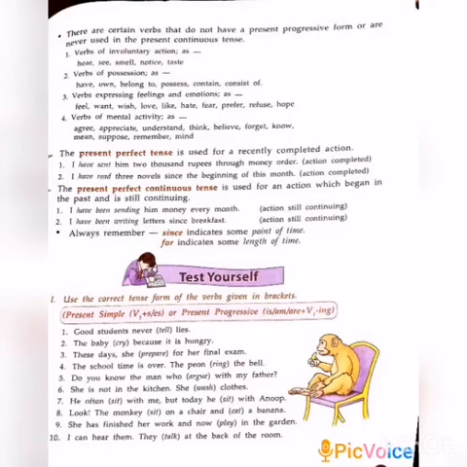There are certain verbs that do not have the present progressive form, or are never used in the present continuous. So what are they? See the rules. Verbs of involuntary actions like hear, see, smell, notice, taste, and verbs of possession like have, own, belongs to, possess, contain, consist of. And the third one, verbs expressing feelings and emotions such as feel, want, wish, love, like, hate, fear, prefer, refuse, hope. And verbs of mental activities such as agree, appreciate, understand, think, believe, forget, know, mean, suppose, remember,